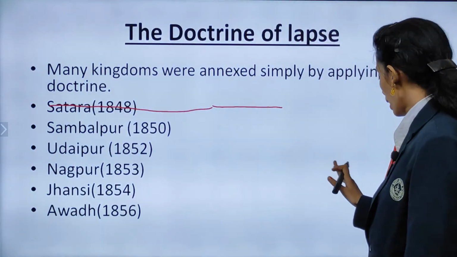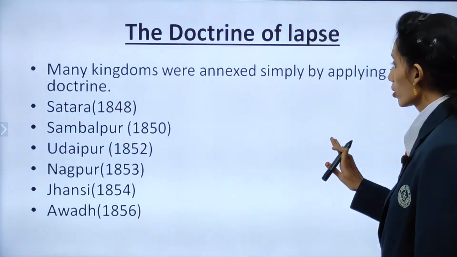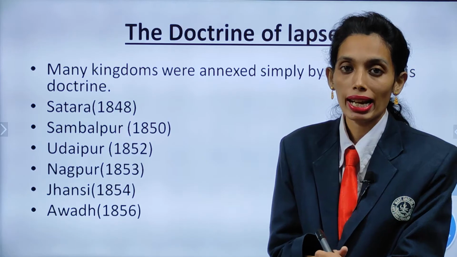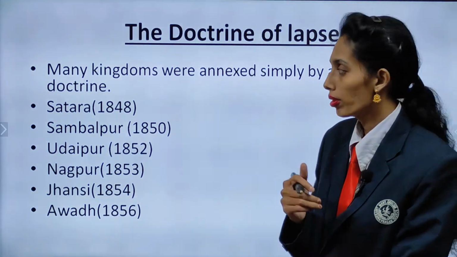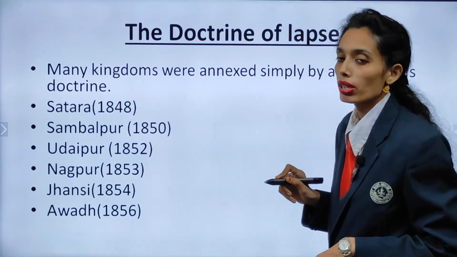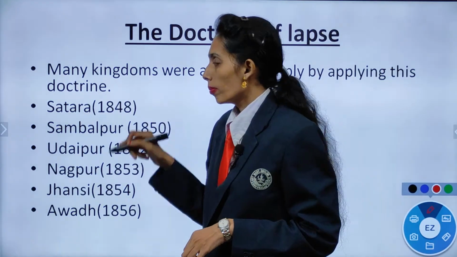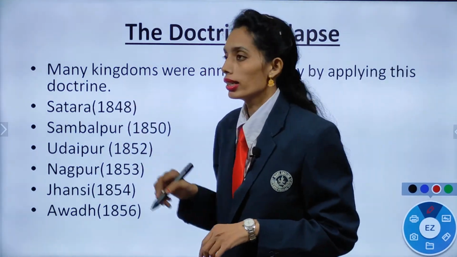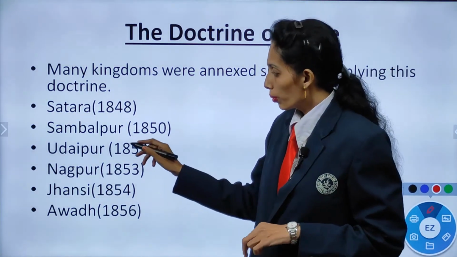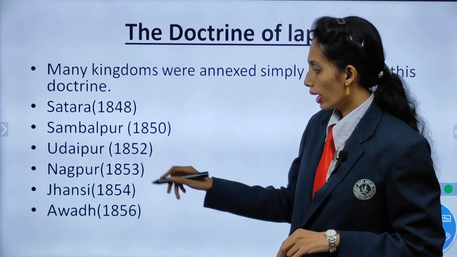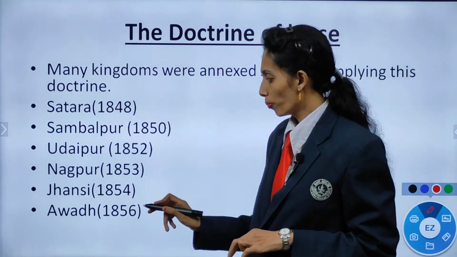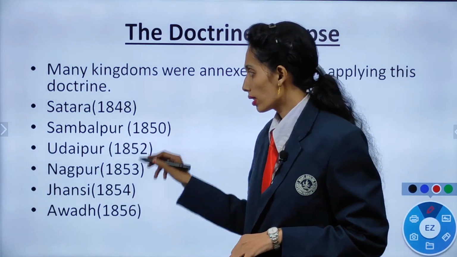This policy saw a lot of change. There were many kingdoms in India whose rulers did not have a male child. So many kingdoms were annexed simply by applying the doctrine of lapse. Among them were Satara in 1848, Sambalpur in 1850, Udaipur in 1852, Nagpur in 1853, Jhansi in 1854, and Awadh in 1856.